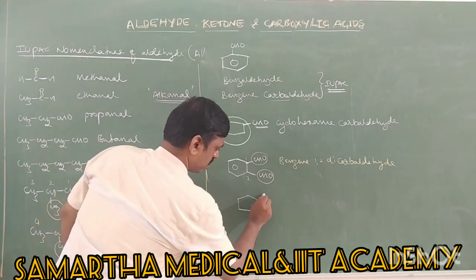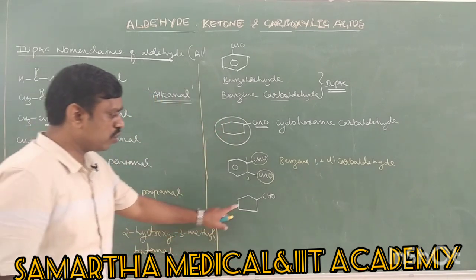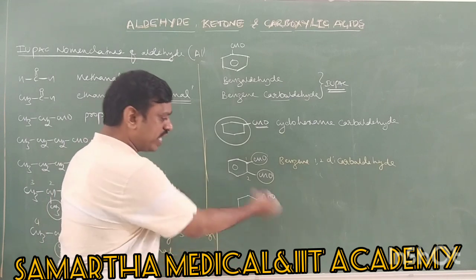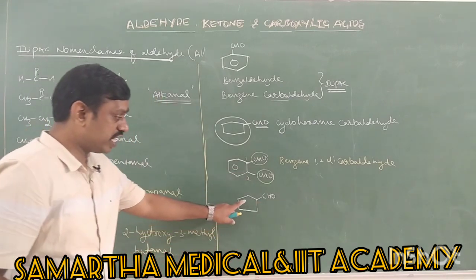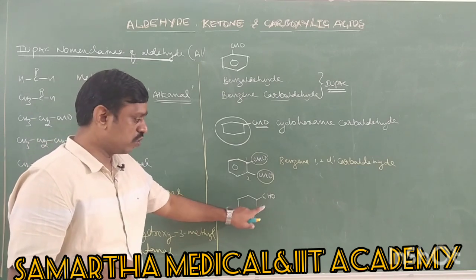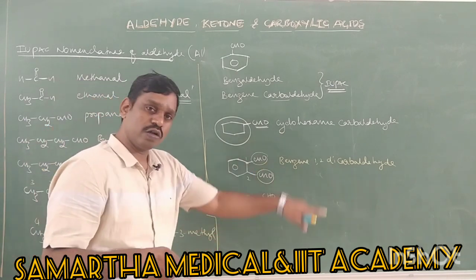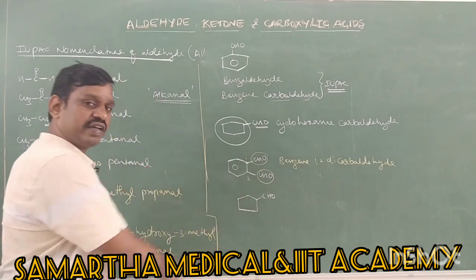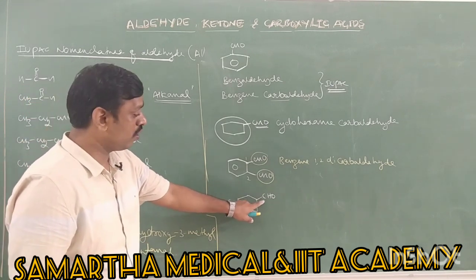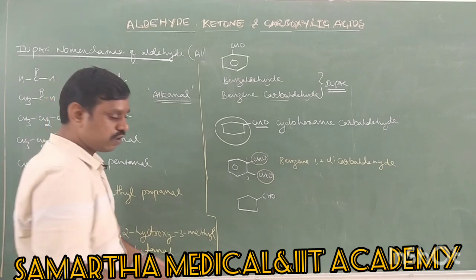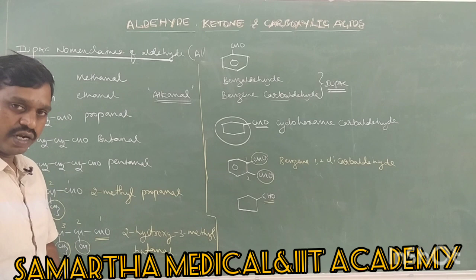Next, one more example. Take cyclopentane which has an aldehyde group. Here also it is not a cyclopentanol, and it is not cyclohexanol either, because there is no 6 carbon ring. The aldehyde group's carbon is not present in the ring. Therefore here you cannot use alkanol nomenclature. Wherever alkanol nomenclature is not possible, go for carbaldehyde nomenclature.